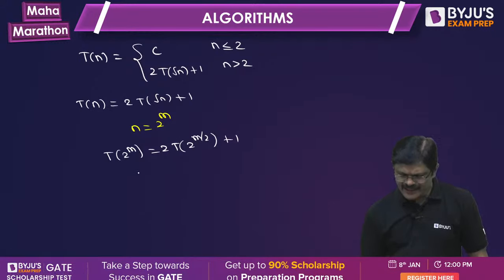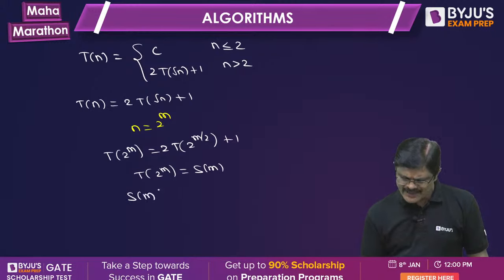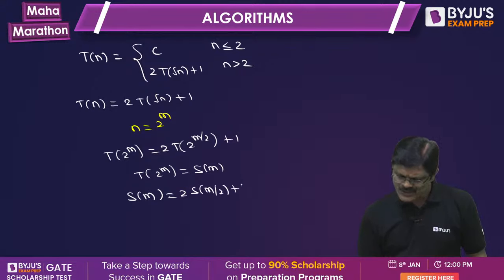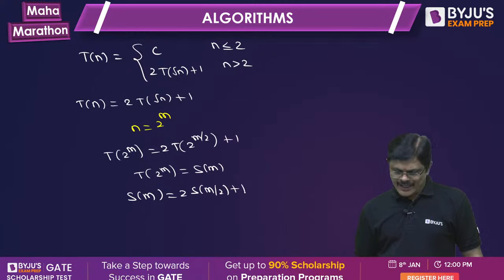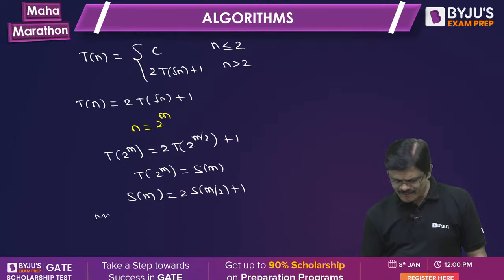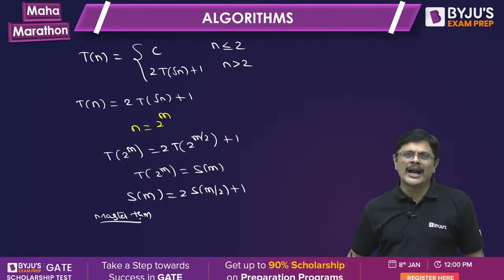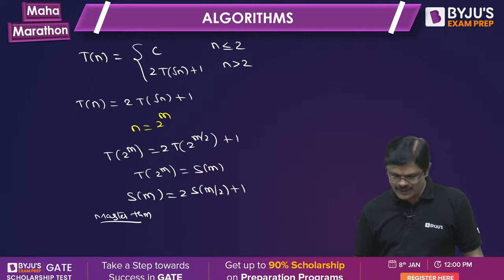So, by taking T(2 power m) as some function S(m), it changes to S(m) is equal to 2 S(m by 2) plus 1. Now, what happens? You can apply master theorem. Master theorem we can apply. By master theorem, what happens to this? What about the solution for this problem, my dear friend?